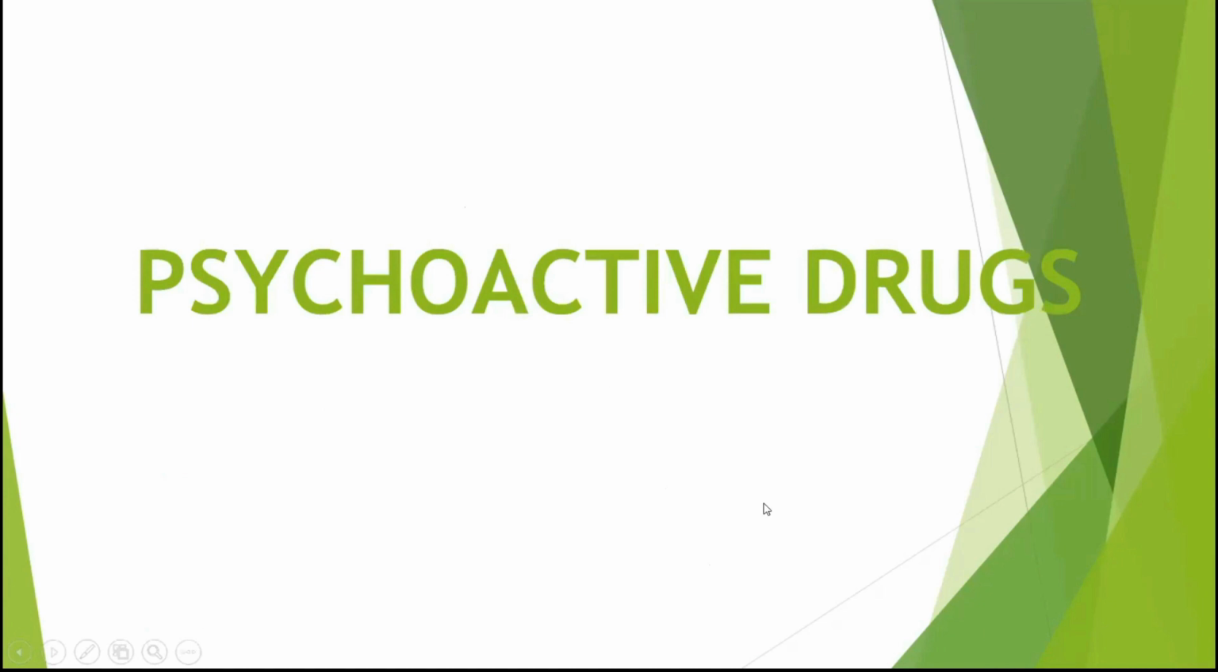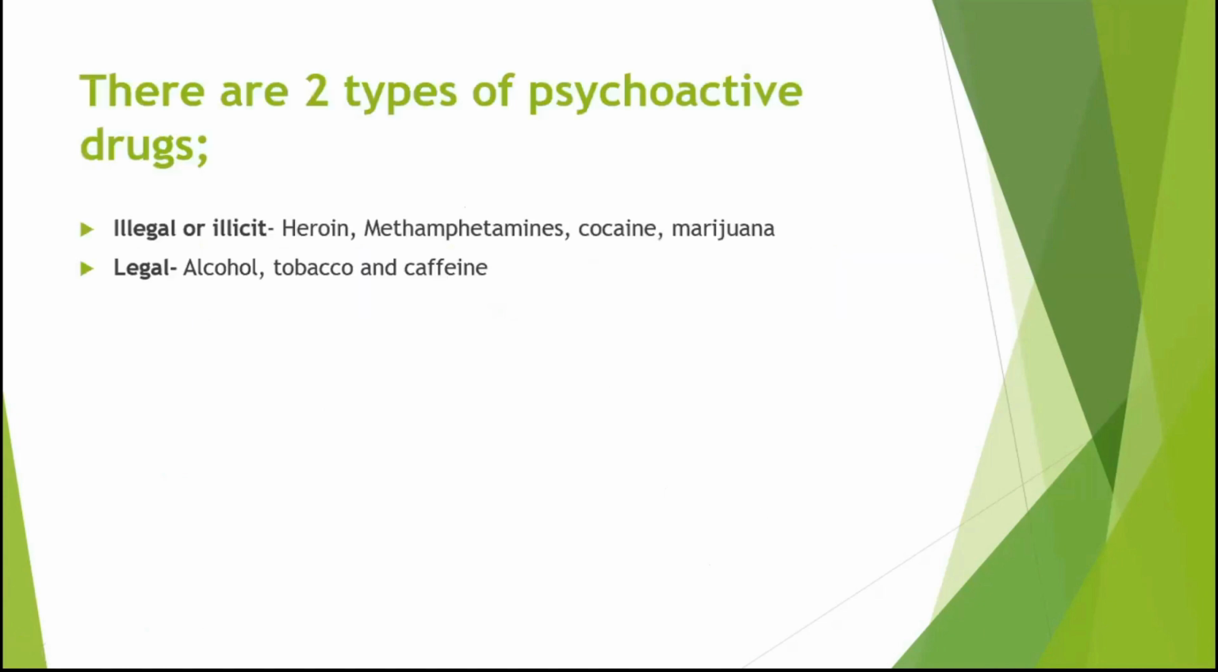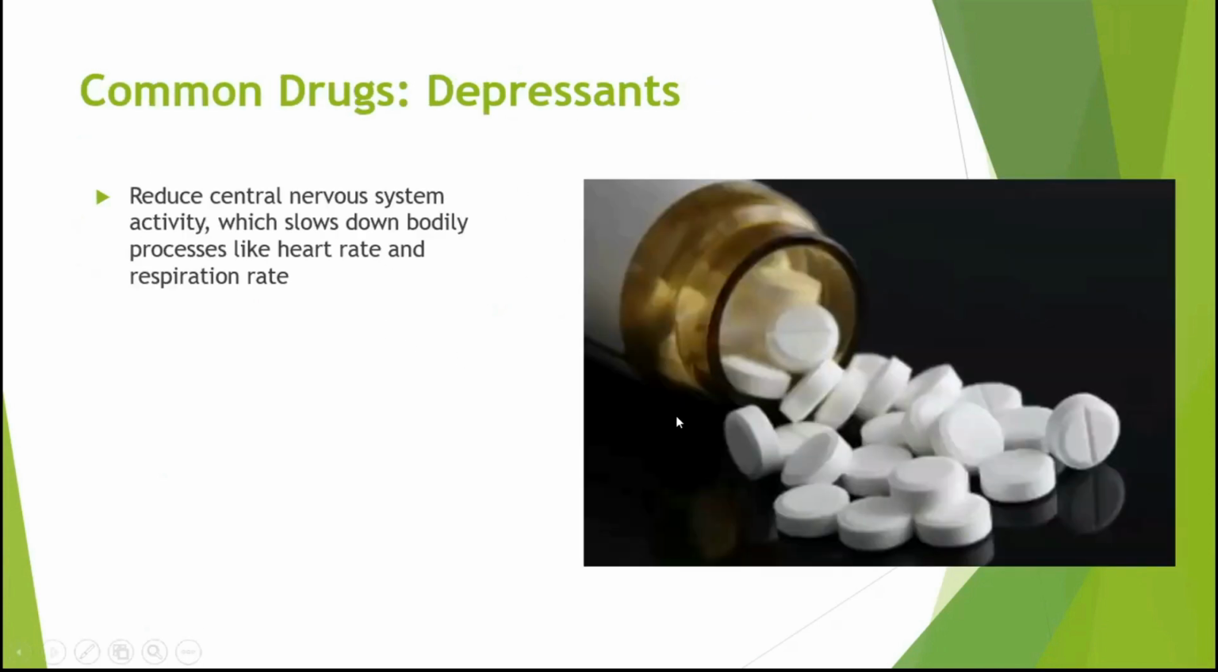Okay, so we have psychoactive drugs. There are two types of psychoactive drugs: illegal or illicit, and legal. Illegal means that you can get arrested for it if you use it. And legal, these are the ones that are actually still okay for you to use from time to time. So the first one is depressants. Depressants reduce the central nervous system activity and slow you down. Here in the presentation, you would see other depressants as well. It's just that they are somewhat separated because they are bigger types of drugs.